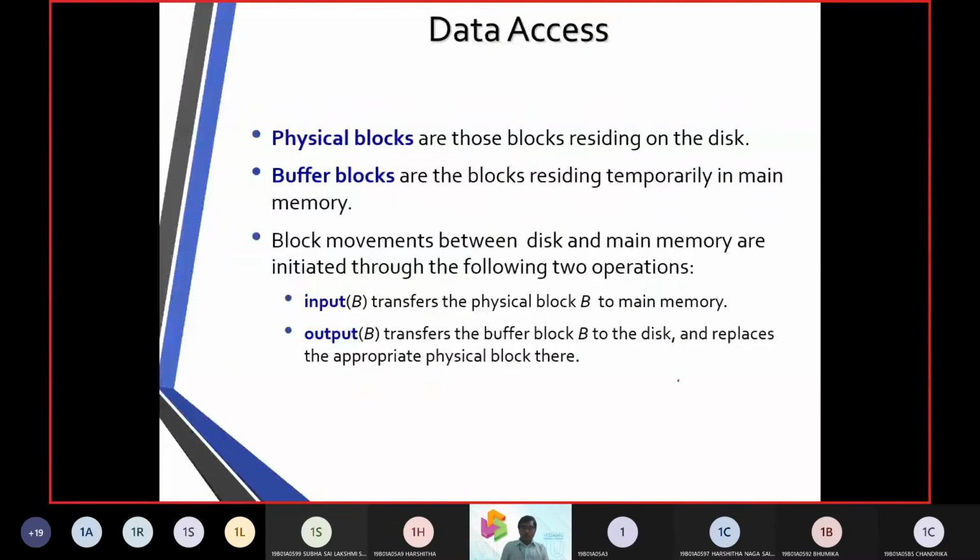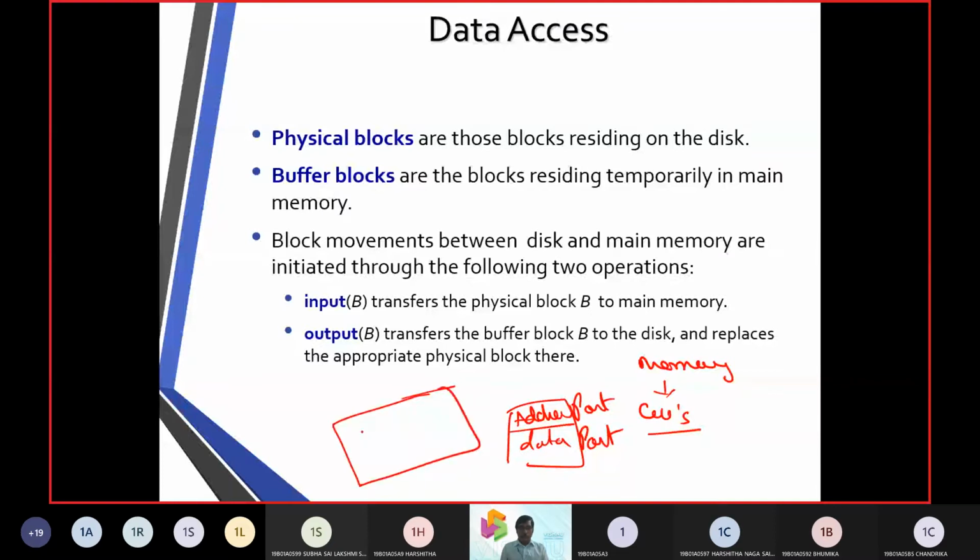Now, altogether, there is a memory. Memory is partitioned into cells. What is a cell? A cell is going to have an address part and a data part. These cells constitute a disk block.